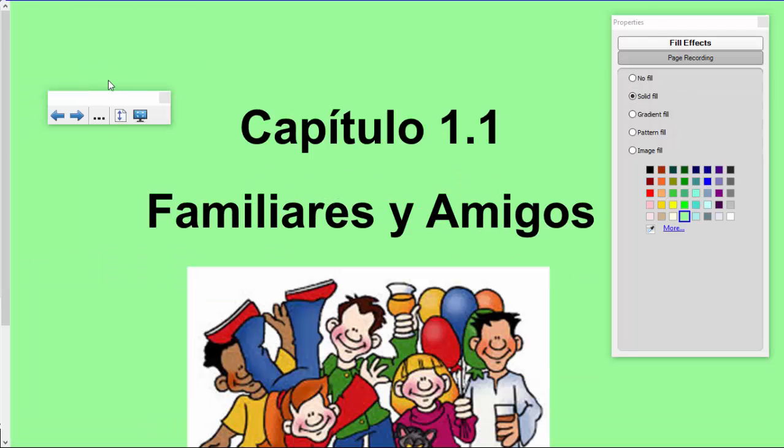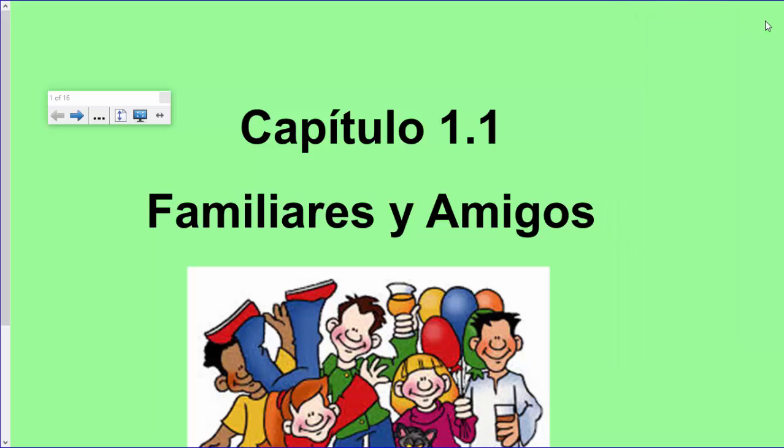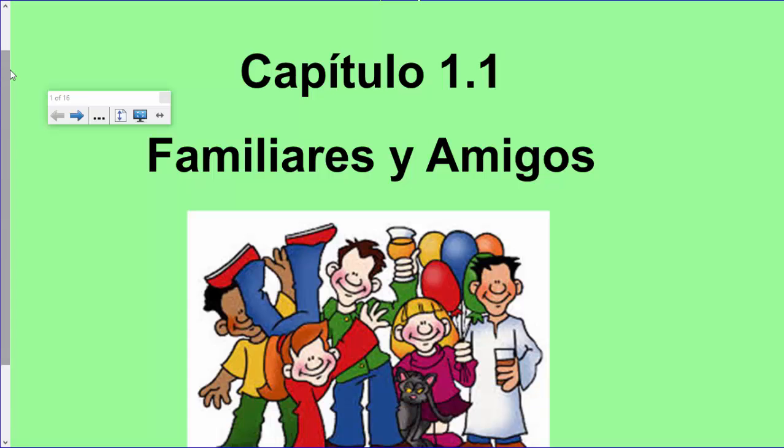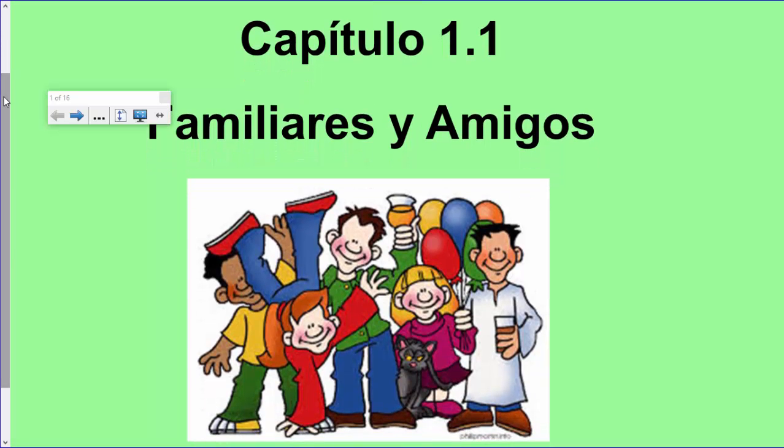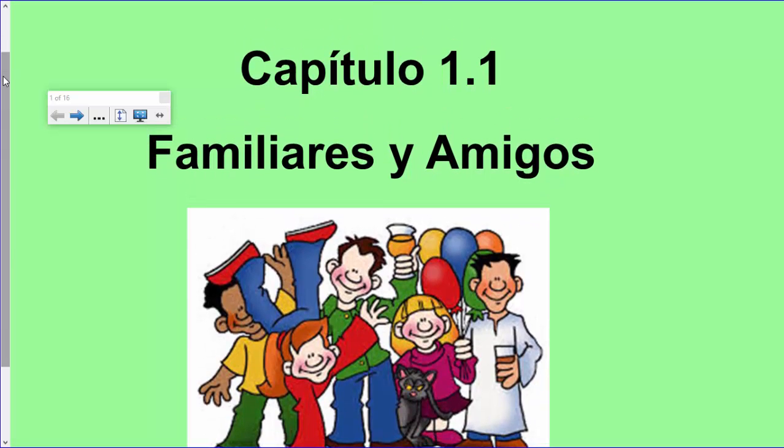Hola chicos y chicas. Today we are going to start with capítulo 1, y este capítulo se llama familiares y amigos. And based on this picture right here, can you guess what that means, I hope? Familiares are relatives or family members y amigos son tus amigos, your friends.